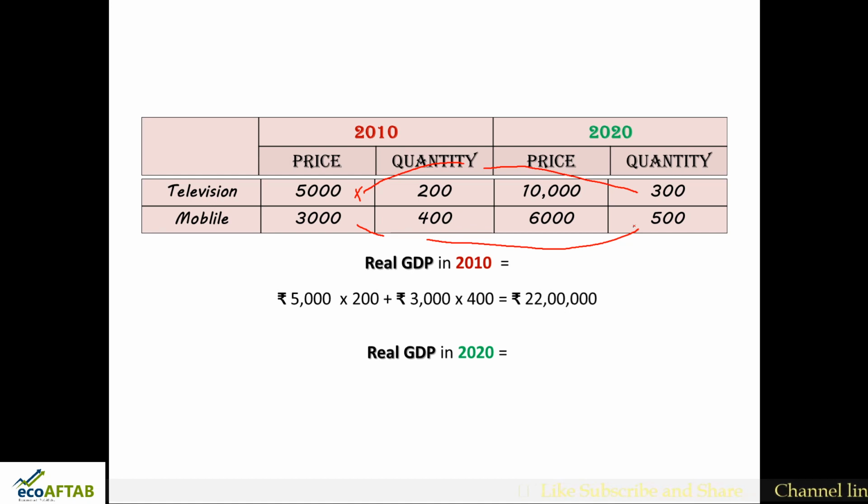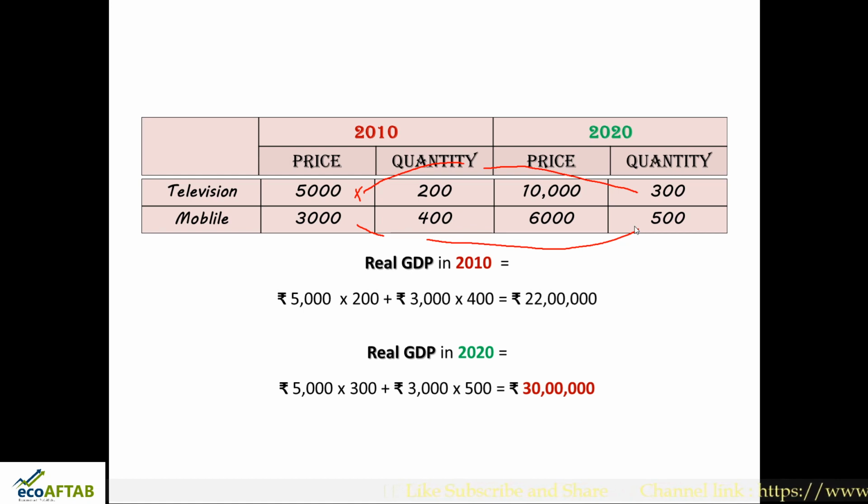So here it will be 5,000 into 300 plus 3,000 into 500, which is equal to 30 lakh rupees. When we were looking at nominal, what was the situation? It was 22 lakh in 2010 and 60 lakh in 2020. But when you look at the real value, it was 22 lakh in 2010, but only 30 lakh and not 60 lakh. This is how it shows the true picture of the economy.